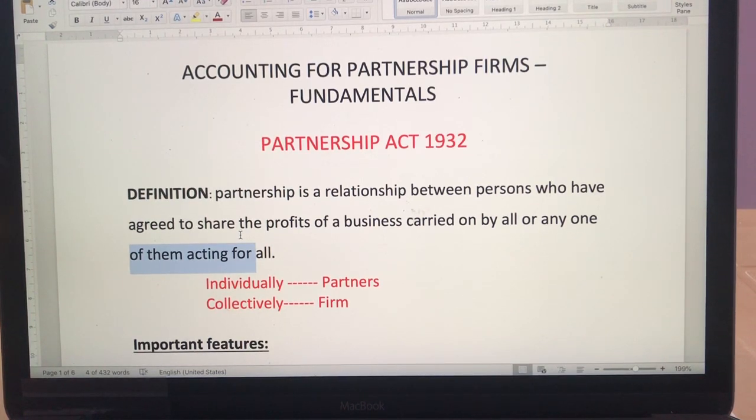So everybody is an agent to another partner and everybody is a principal also. So this agency is mutual.